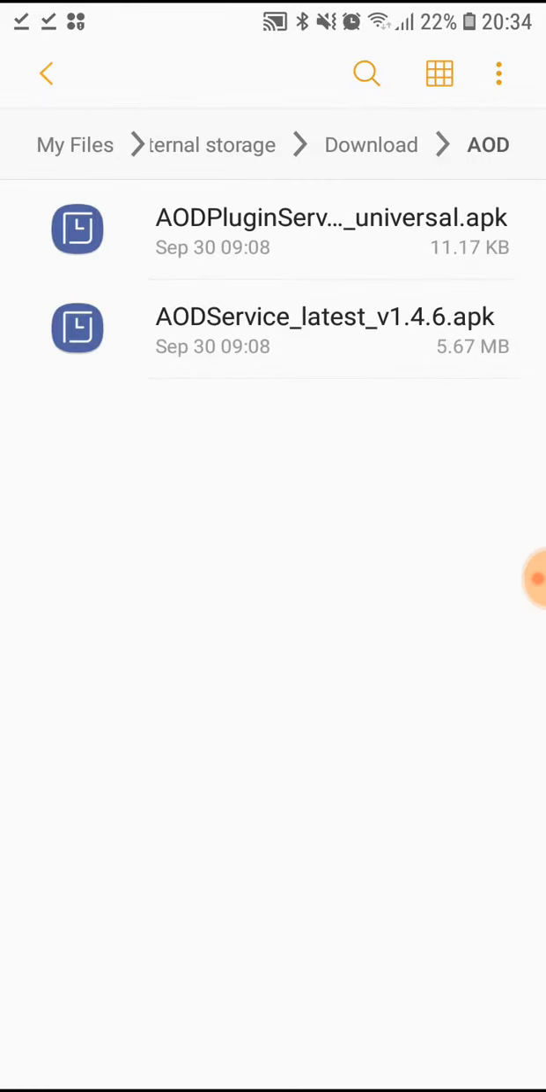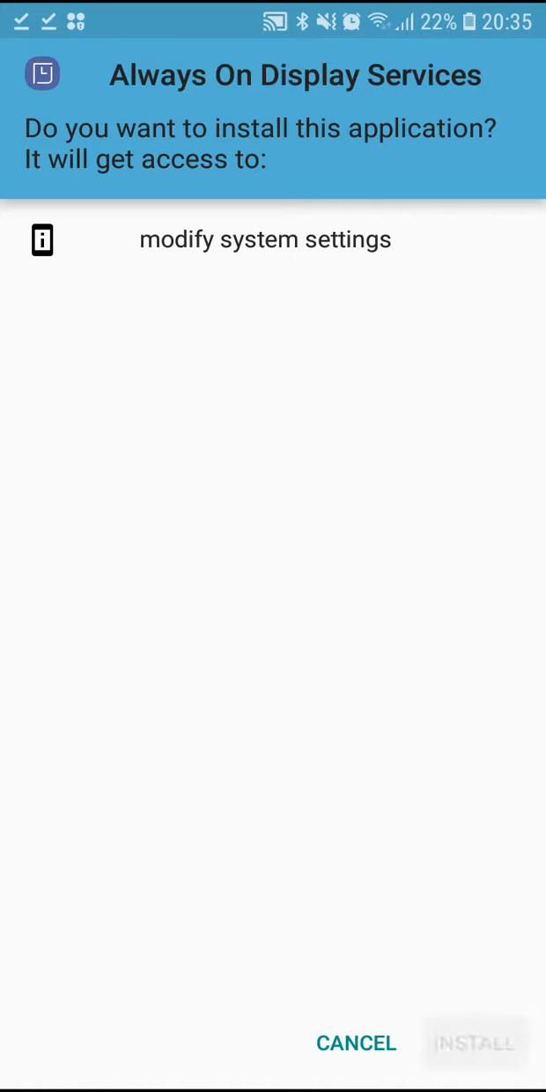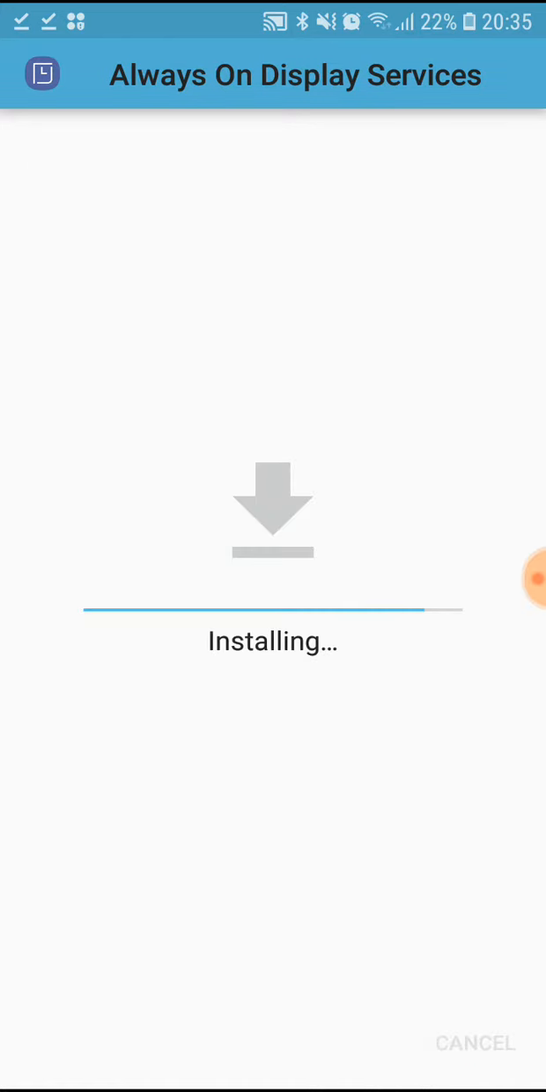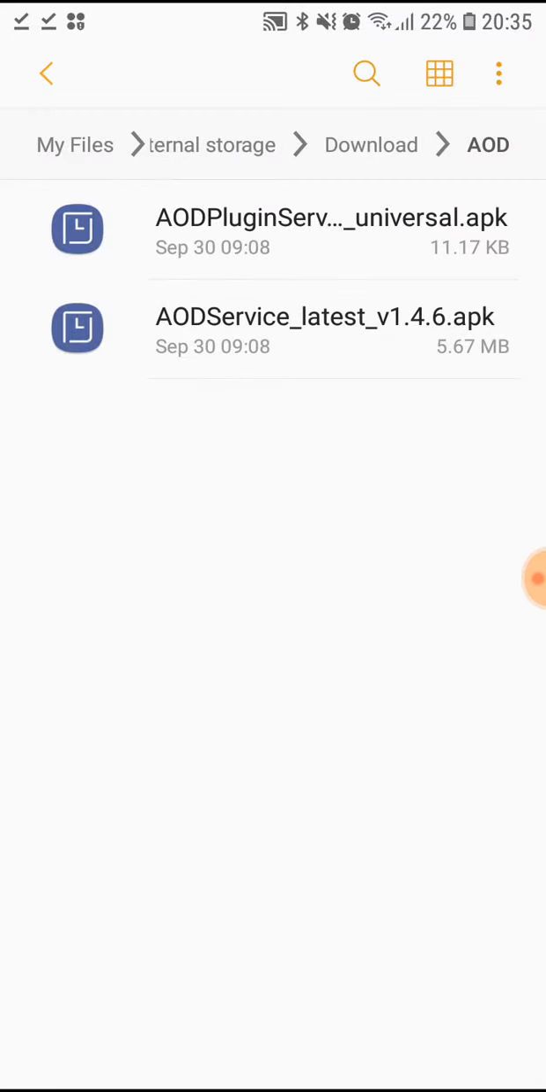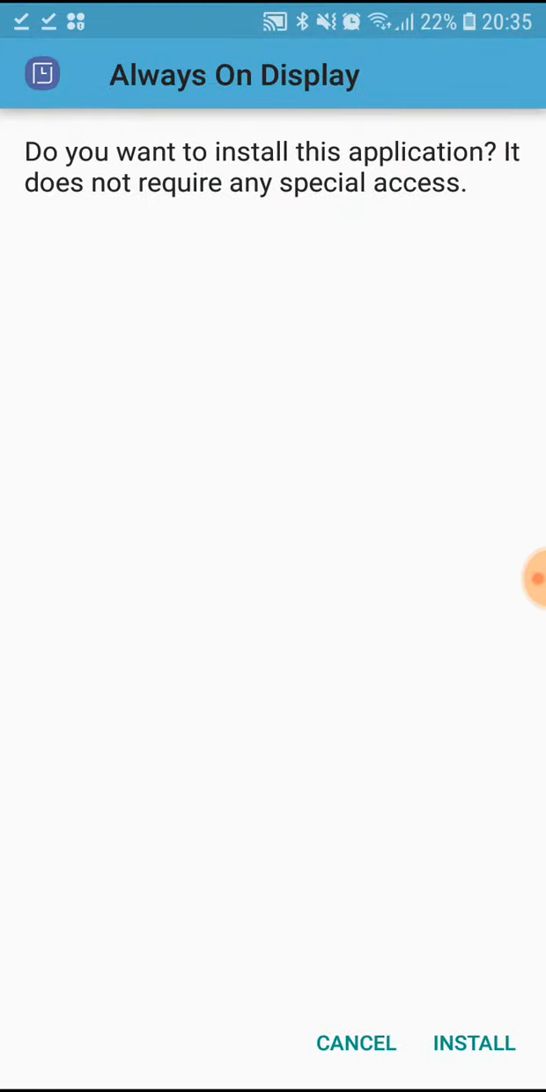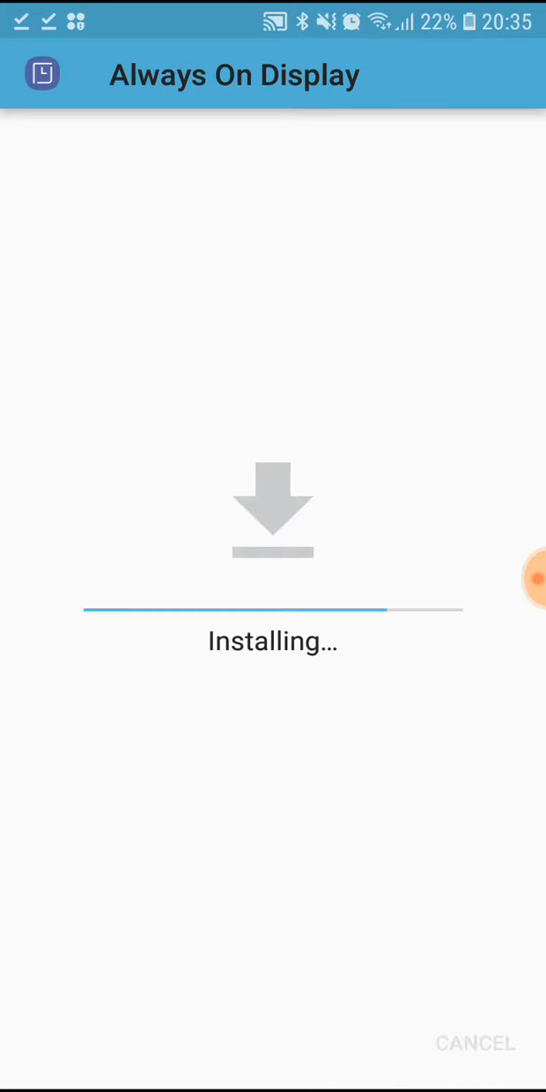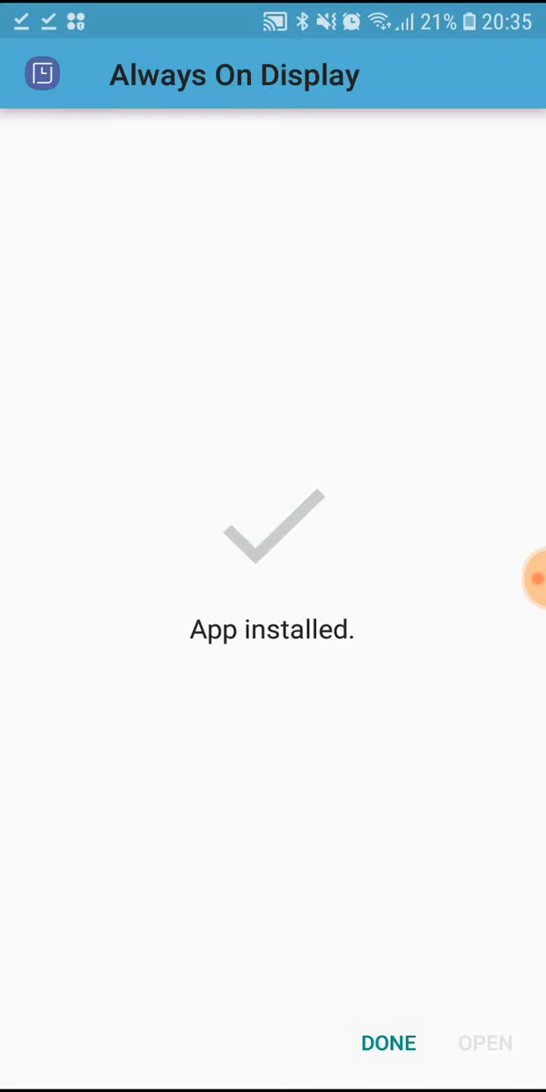Unzip. After, install the contacts in the folder. Install Always on Display series and download and install Always on Display. Ready?